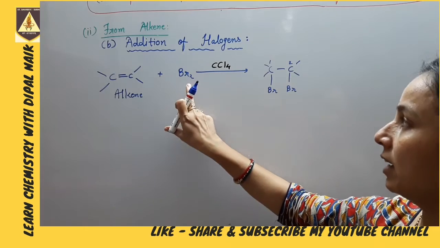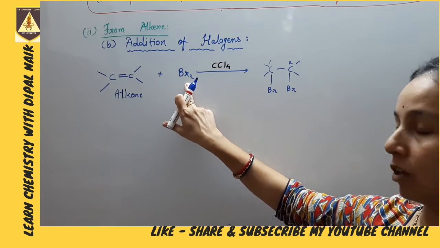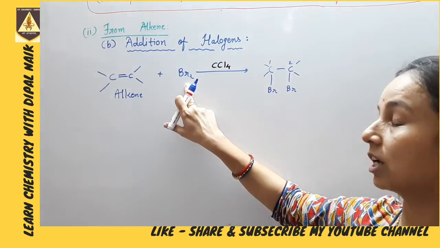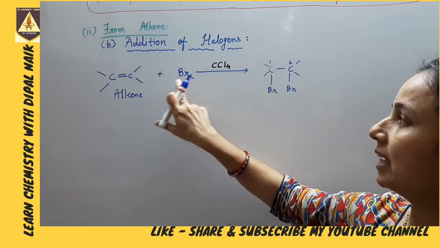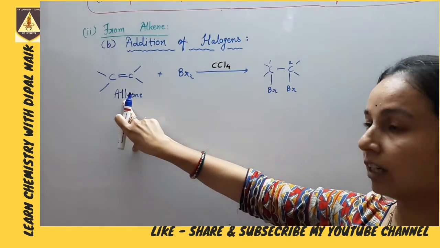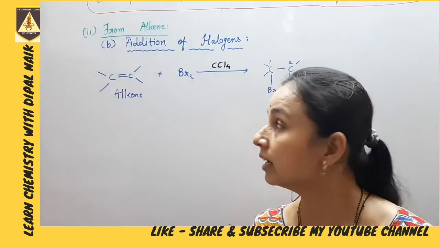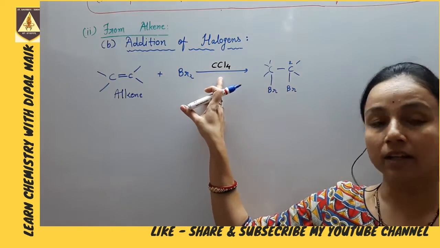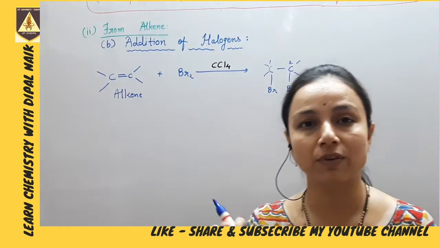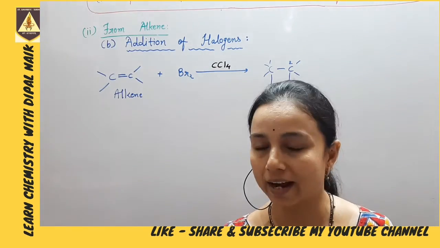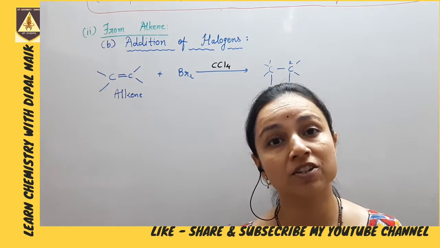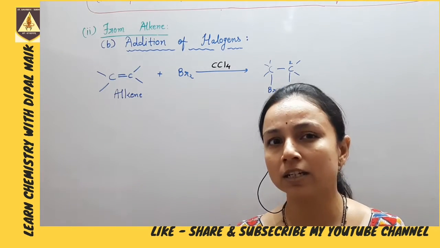Here, you know dibromine is in liquid state. When dibromine is added to alkene, we have 1,2-dibromoalkane. Here CCl4 is very important to add. This is a laboratory test and this is a very interesting test.